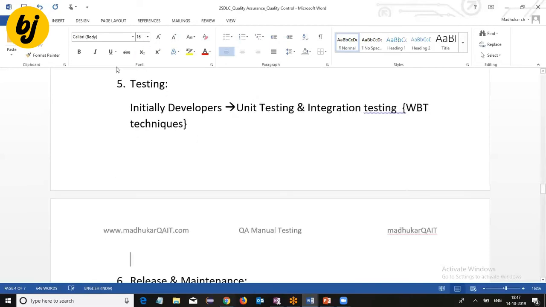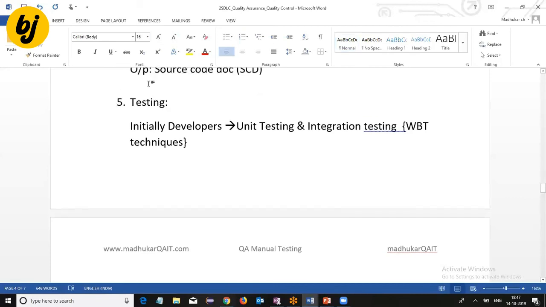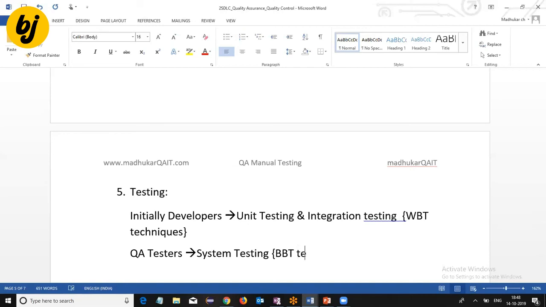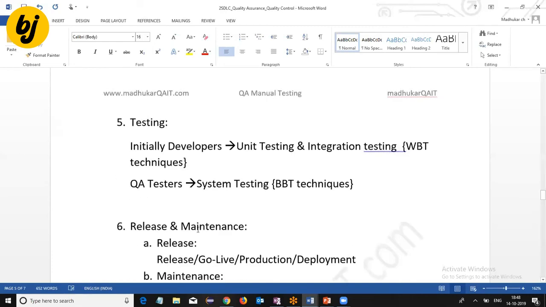Developers, after their testing, give the application to the separate testing team. After developers test, the application is given to the QA tester. Testers are going to provide it. Once we get the application, we go for system testing. For this, we use black box testing techniques.